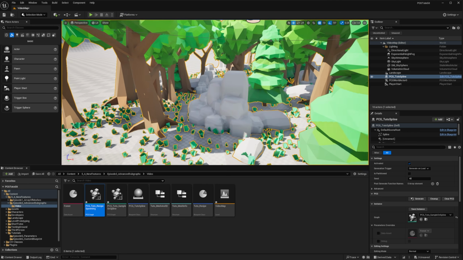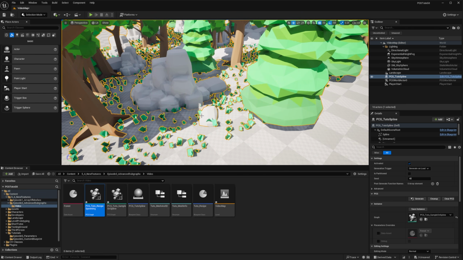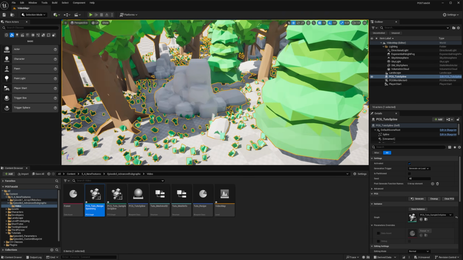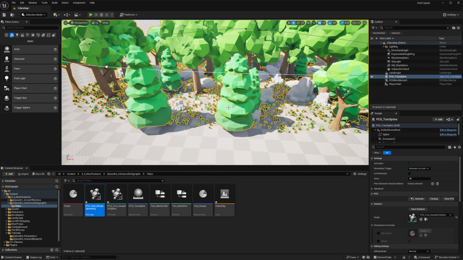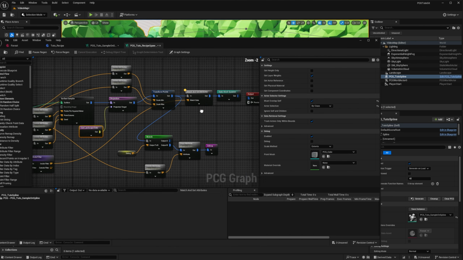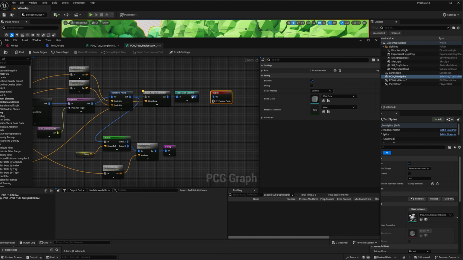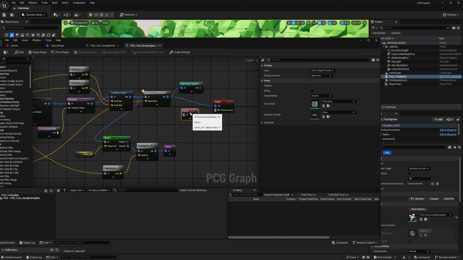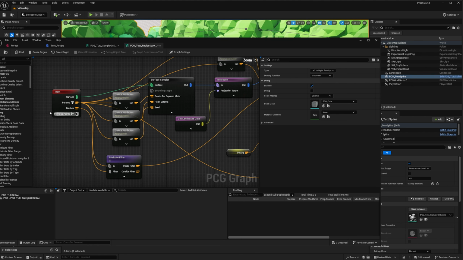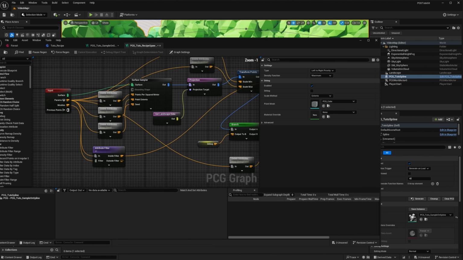So we have our meshes, but they are overlapping with each other. That's because we didn't do any difference between the points. We want to make sure that our points generated on an upper level hierarchy will remove the points of the current level. So on the output node, I'm going to output the points that were generated. But I will also want to provide the points generated to the next iteration. So we're going to do a union node from our current level points and the points coming from the previous iteration.